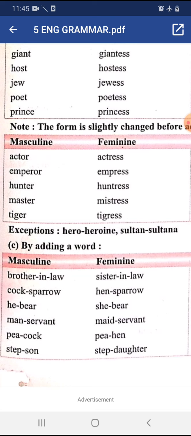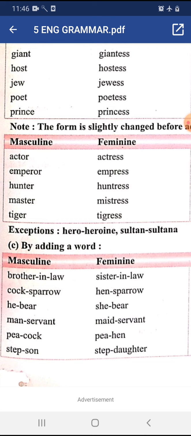Cock sparrow. Cock is masculine gender, its feminine gender is hen. So this compound word will be changed in this way. Cock sparrow will be changed into hen sparrow. He bear. In this compound word, he is indicating a gender, that is masculine gender. So he will be replaced with she to make it feminine gender.